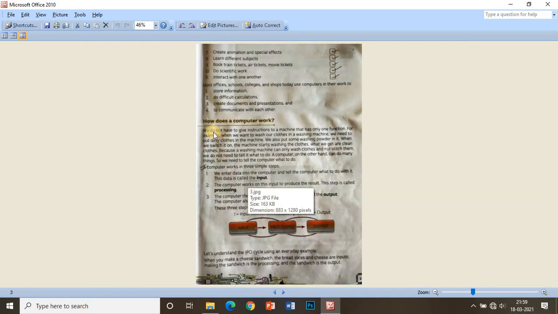Now, next question is, how does a computer work? So there is a simple theory. You can understand this in 3 steps. A computer works in 3 simple steps. First one,